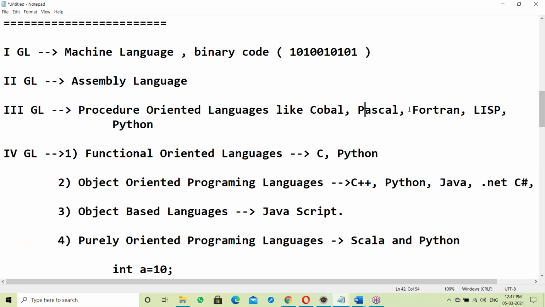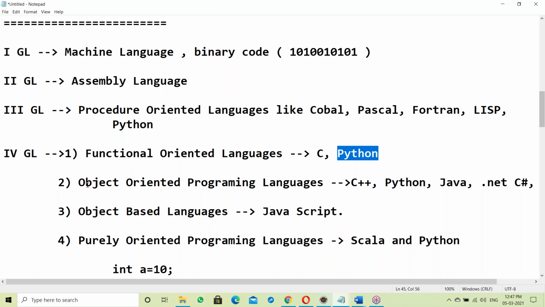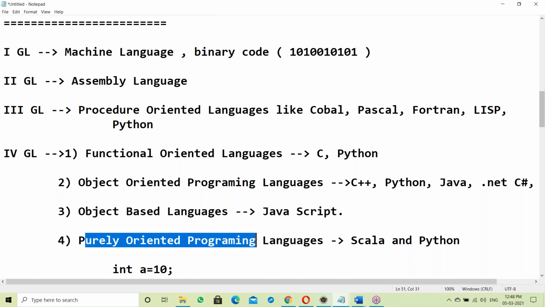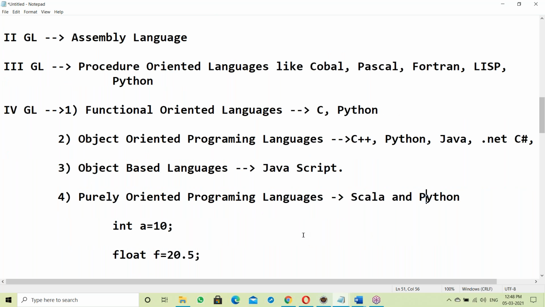Procedure oriented: COBOL, Pascal, Fortran, Basic, Python. Functional oriented: C and Python. Object oriented: C++, Python, Java, Scala. Purely object oriented: Scala and Python. Tell me, what is commonly observed?